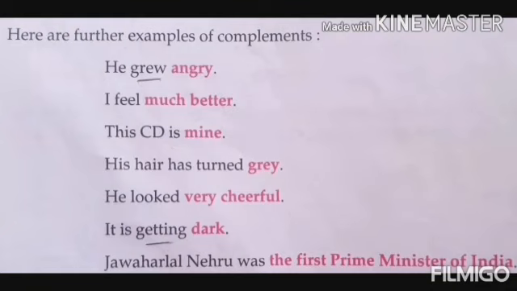So these are known as incomplete verbs because all these verbs need a complement to complete the sense. Jawaharlal Nehru was the first Prime Minister of India. Was is here an incomplete verb, and the first Prime Minister of India, the phrase, is here the complement.